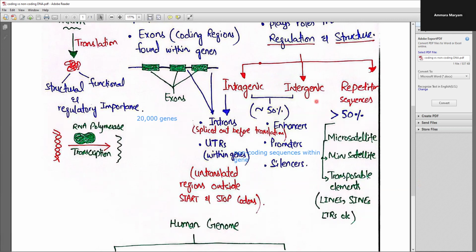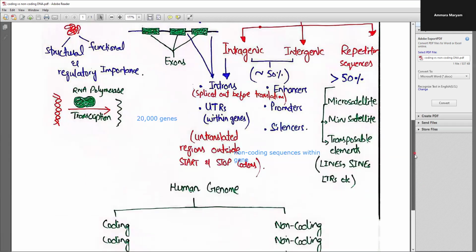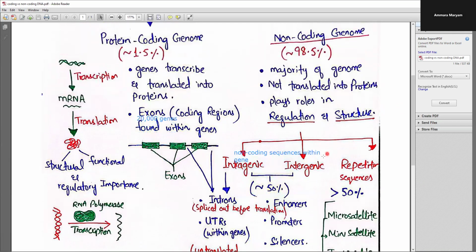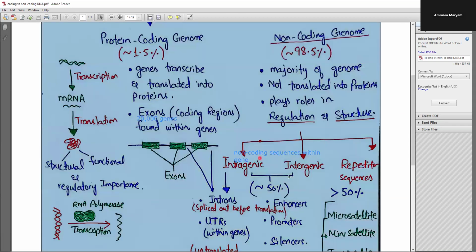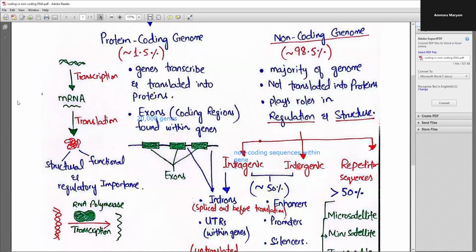Next, we talk about the intergenic regions. As is clear, "inter" means between. So intergenic means these are the non-coding sequences that are present between the genes.